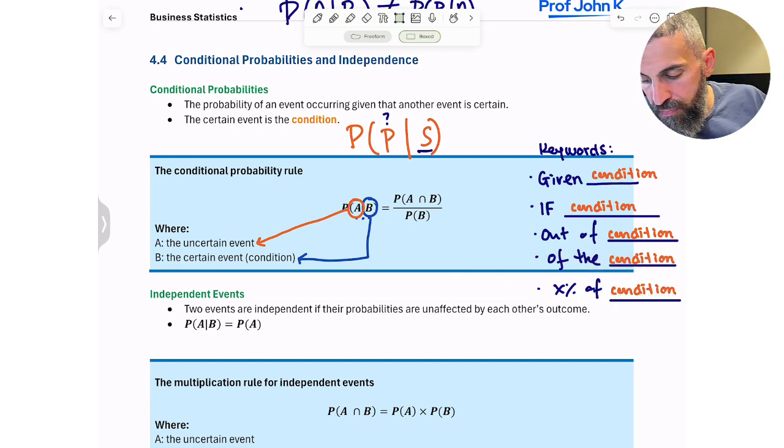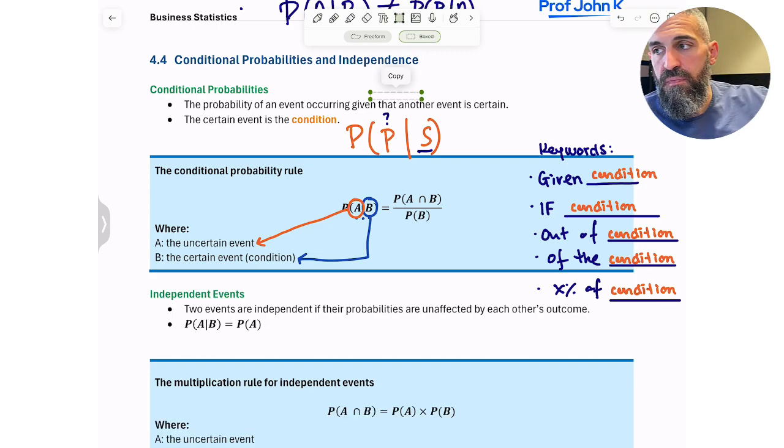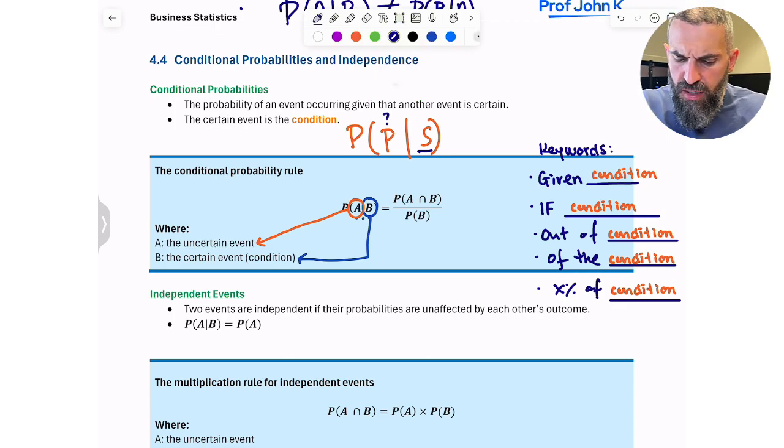I'll give you an example. If you study, what is the probability that you pass? It's the exact same thing as what I said here. If you study, so I'm telling you that you studied, so whatever came after the if, that was the condition. What is the probability that you passed? Out of the students who studied, what percentage of them passed? Okay? These are some clues that you're dealing potentially with a conditional probability. Okay, we'll see some examples of that a little bit later.